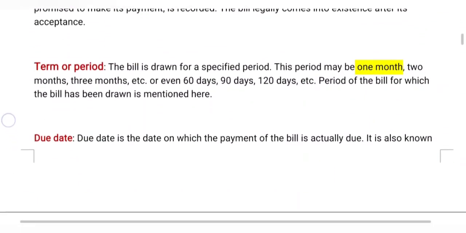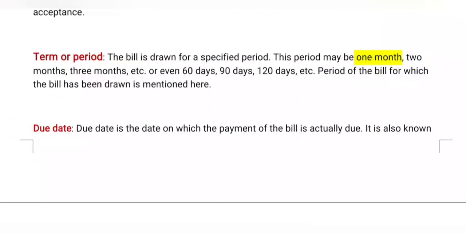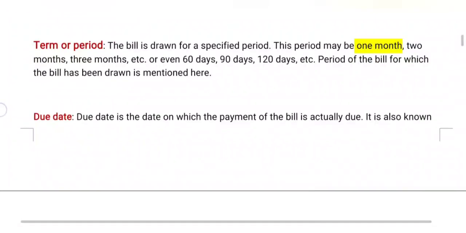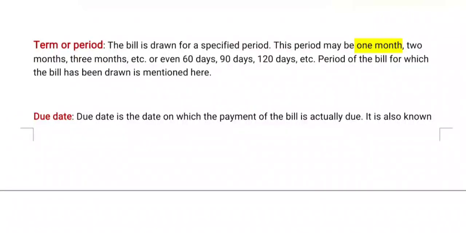Now coming to the terms or period of the bill. The bill is drawn for a specific period. This period may be 1 month, 2 months, 3 months, etc., or even 60 days, 90 days or 120 days, etc. The period for which the bill has been drawn is mentioned here. Every item in the format of the bills receivable book is written at the time of bill acceptance.